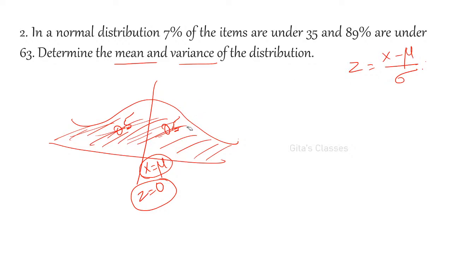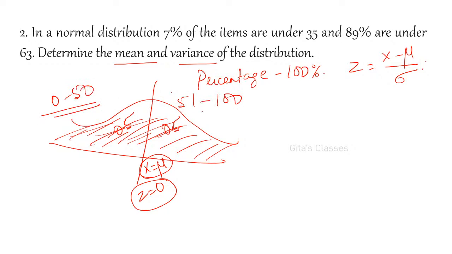So the total probability is 1. But if you talk in terms of percentage, the total is 100 percent. 0 to 50 we take on the left hand side, and 50 to 100 on the right hand side. It is not 51 to 100 because it is continuous, so at a particular point the integral will become 0.